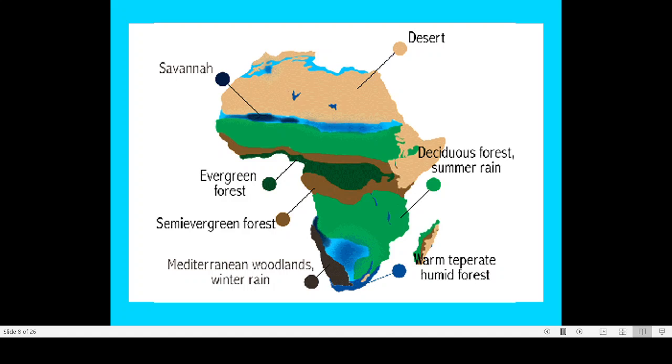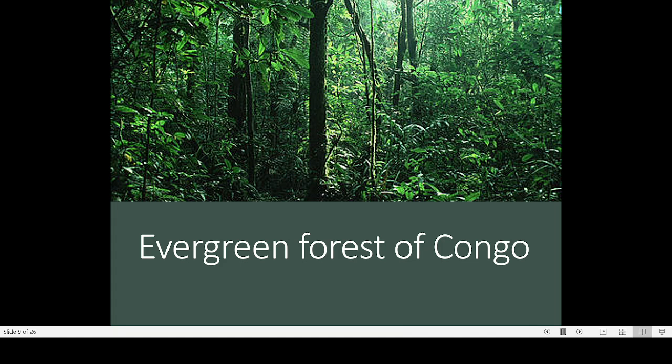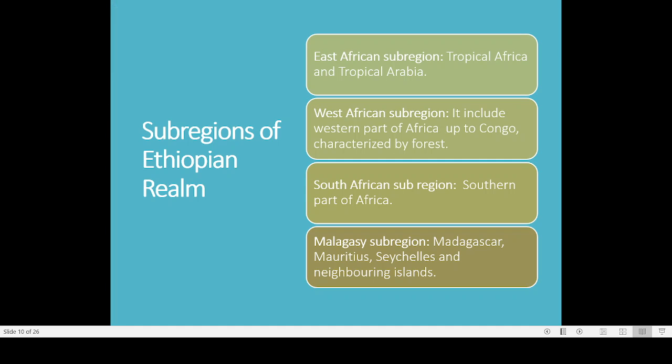Compared to the rest of Africa, the extreme south, that is South Africa, has a distinct climate compared to the majority of other regions of Africa. So the South African sub-region is the third type of sub-region.